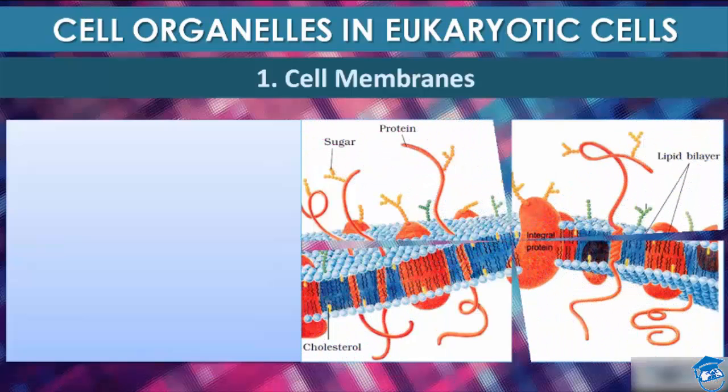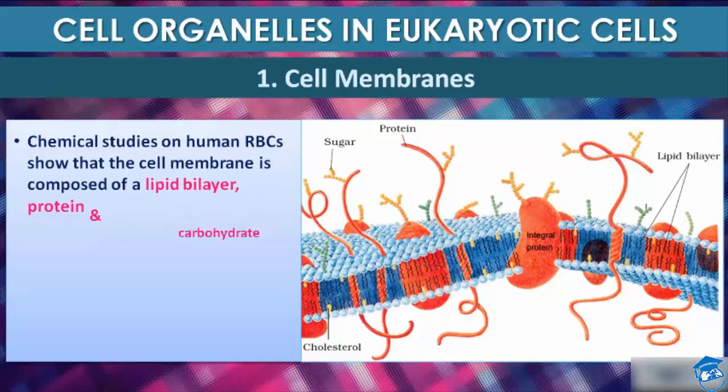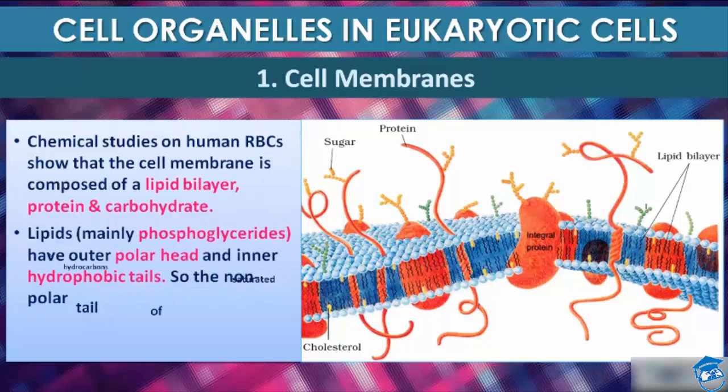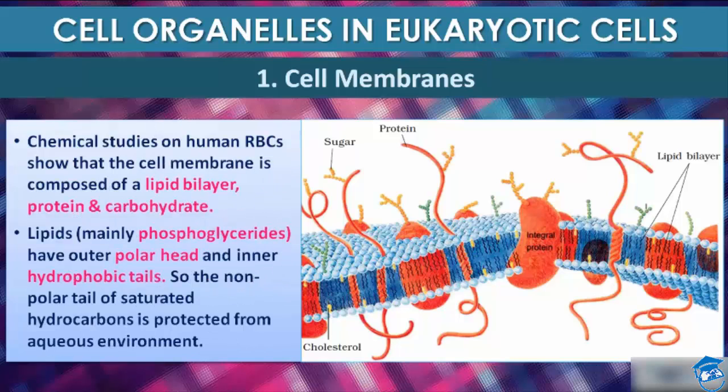So first we will deal with the cell membrane, students. Students, this is the first and foremost cell organelle which is present in eukaryote cells. It forms a barrier. The detailed structure of a membrane was studied only after the advent of the electron microscope in the year 1950.